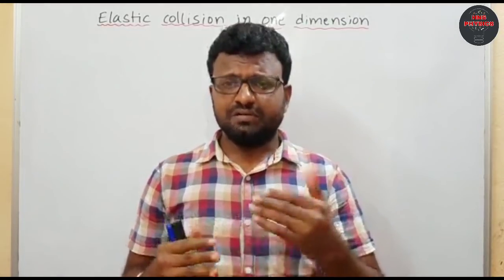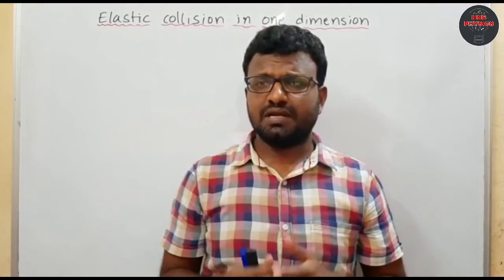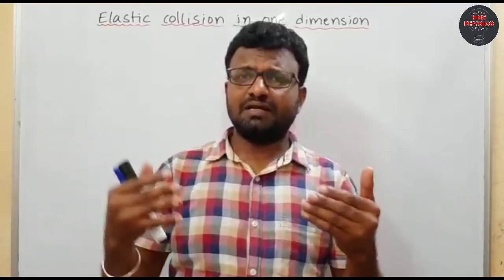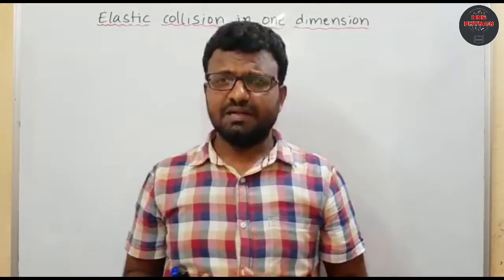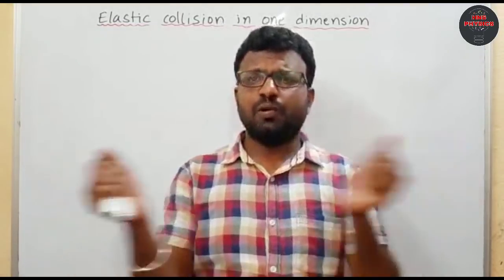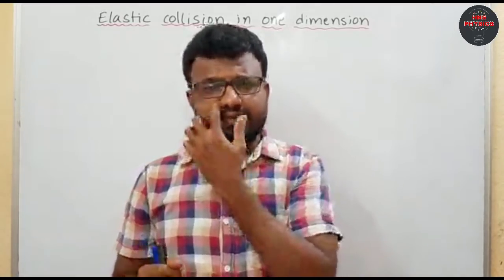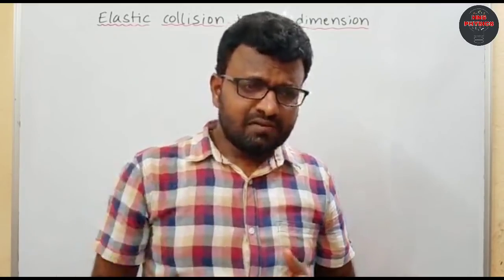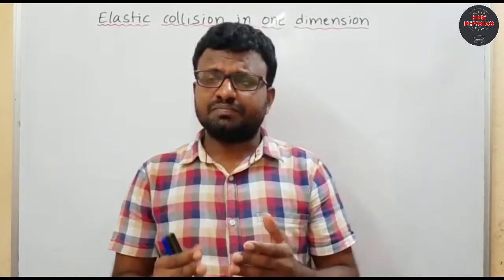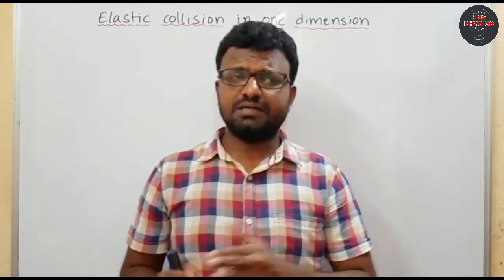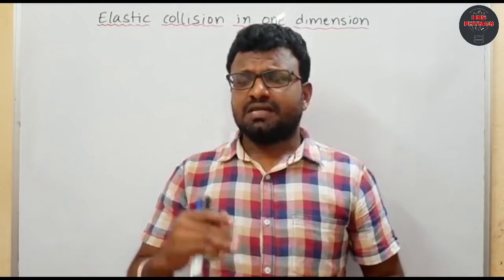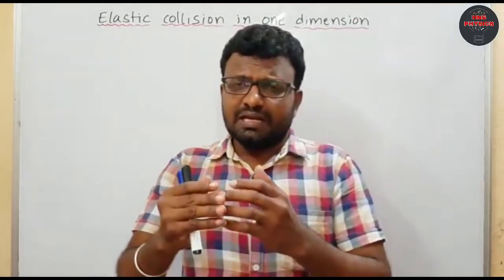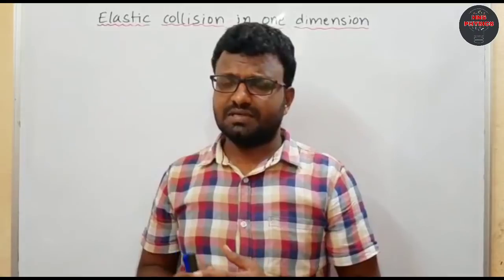A few more examples: a cricket bat hitting a cricket ball, a tennis racket striking a tennis ball, a hammer striking a nail. Like this we can take examples for collision.